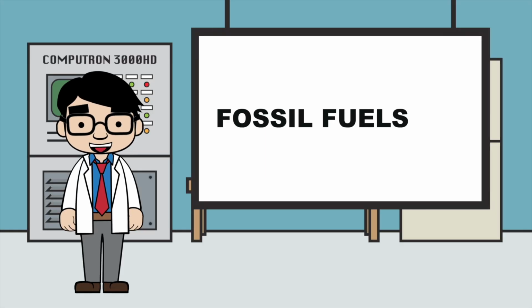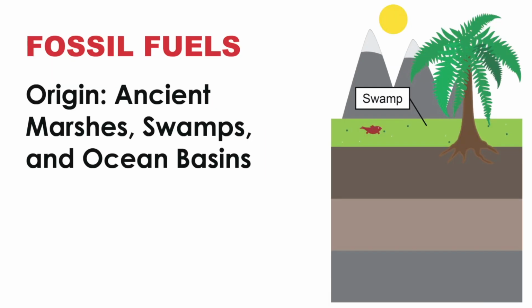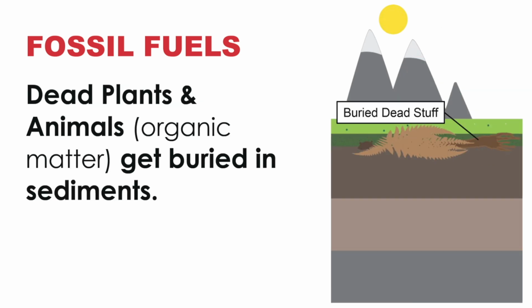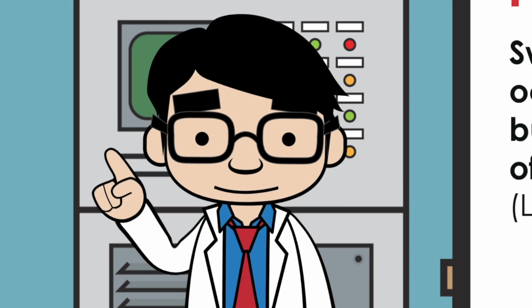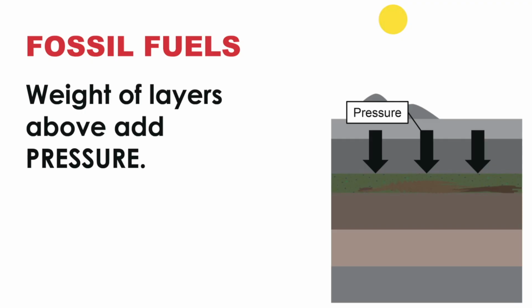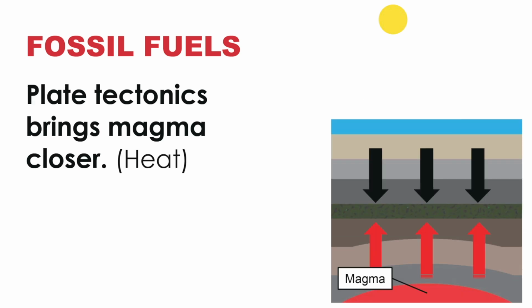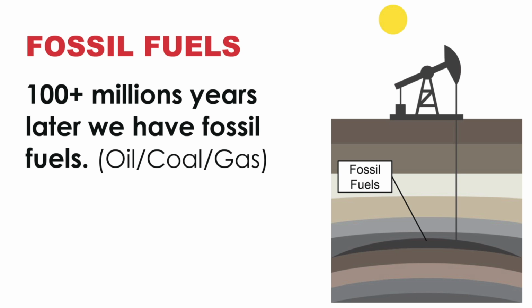Let's start with fossil fuels. Their origin is ancient marshes, swamps, and ocean basins. These environments are ideal for dead plants and animals, aka organic matter, to get buried in sediments. Swamps, marshes, and ocean basins get buried under layers of rock and sediments, which creates a low oxygen environment. The weight of the layers above add pressure to those underneath. Eventually, plate tectonics brings magma closer, providing heat. Hundreds of millions of years later, we have fossil fuels such as oil, coal, and gas.